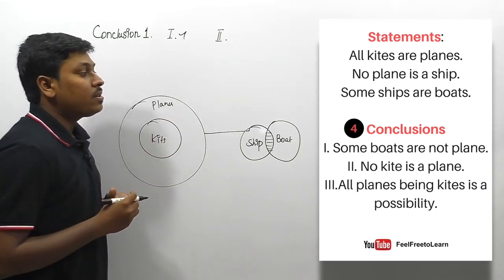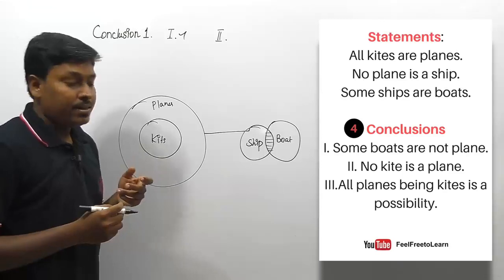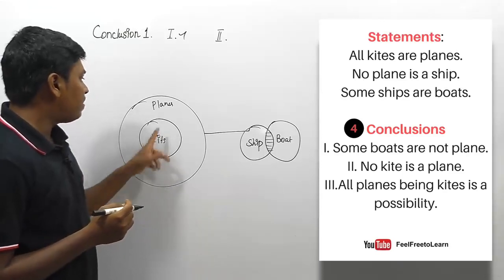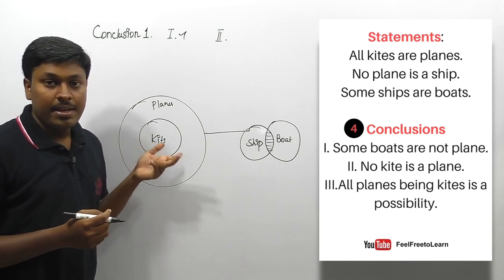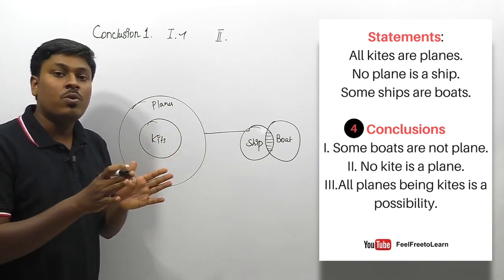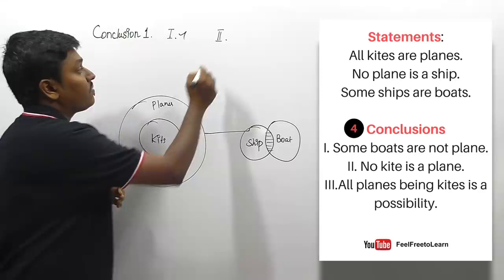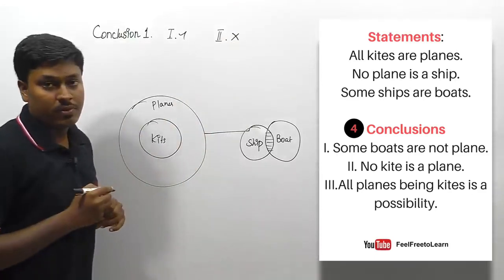Okay, second conclusion: no kite is a plane. Friends, they are saying that no kite is a plane, right? Here kite and plane are inside a single Venn diagram. If they are inside a single Venn diagram, a "no" conclusion does not always follow. So finally we can say that the second conclusion does not follow.